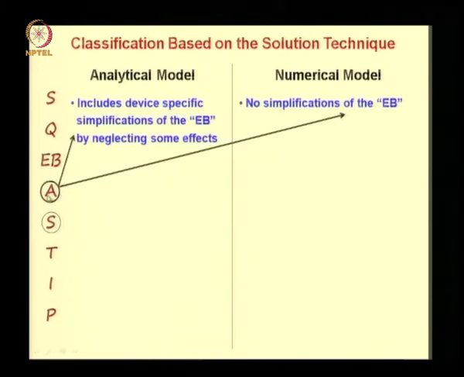In analytical model, in the approximation step, you include the device specific simplifications of the equations and boundary conditions, EB stands for equations and boundary conditions, by neglecting some effects. So you neglect some effects and simplify the equations. So your approximations step will consist of the approximations done in the qualitative stage as well as additional approximations of the equations and boundary conditions. But in numerical model, you do not make any simplifications of the equations and boundary conditions. The only simplifications or approximations are those made during the qualitative step.